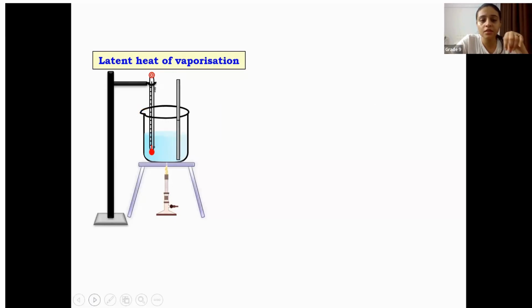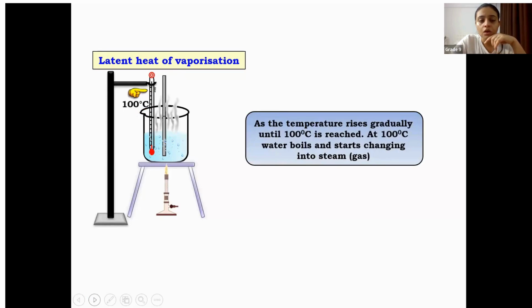We have a stirrer and we are going to stir this. The temperature rises gradually until 100 degrees Celsius is reached. At 100 degrees Celsius, water boils and starts changing into steam or gas. This is clear, no?